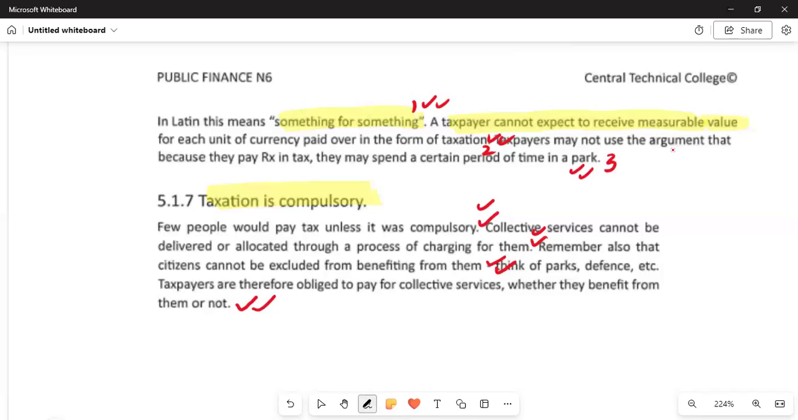Understand that taxation is compulsory. The word compulsory means every person in the jurisdiction of South Africa is obliged to pay tax. Collective services cannot be delivered or allocated through a process of charging for them. Remember things like parks and defense. Taxpayers are therefore obliged to pay for the collective services, which are used by the community, an example being a park, whether they benefit from them or not.